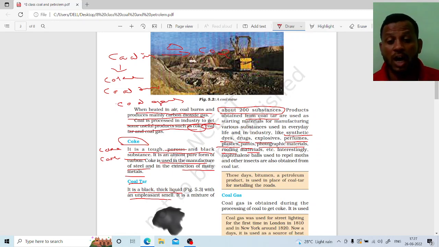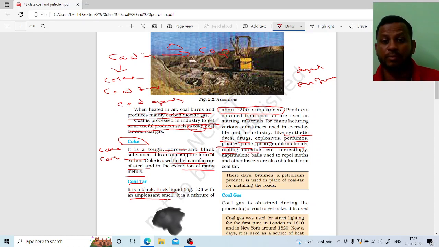These are all substances prepared using coal tar. We use dyes in our day-to-day life, and we use perfumes, which we spray every day in the morning. Body perfumes are different.